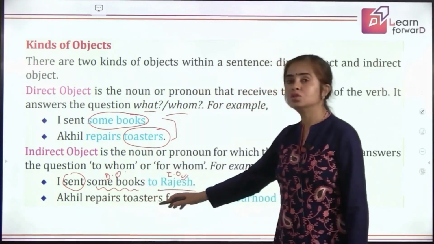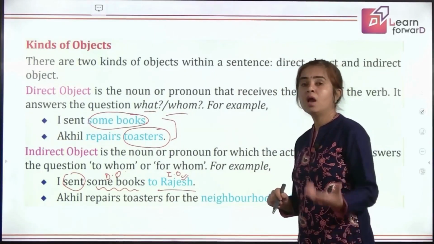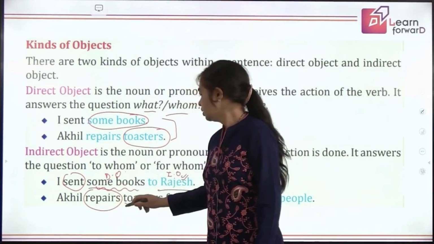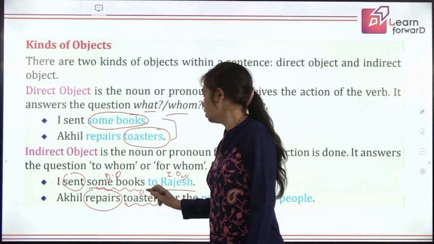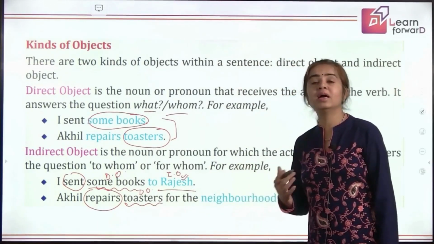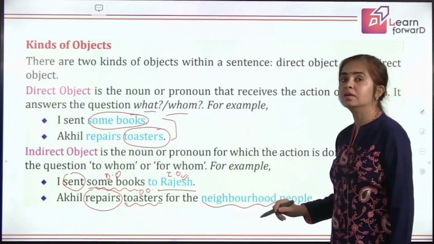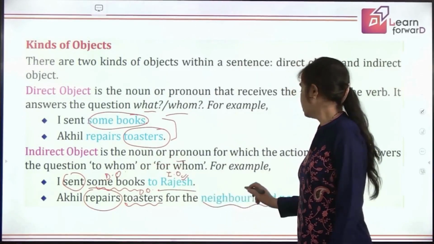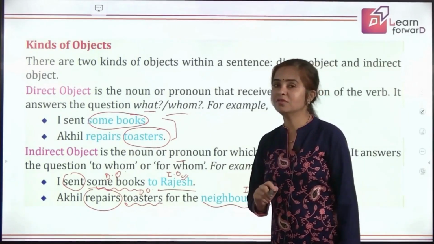Okay, let's extend the next sentence also. Akhil repairs toasters for the neighborhood people. Now, what does Akhil repair? Repair is the verb here. What does he repair? Toasters. So, it's giving an answer to what? So, this is your direct object. And for whom is he repairing? For whom does he repair the toaster? For the neighborhood people. So, when you are getting an answer to for whom or to whom, that gives you the indirect object. I hope this difference is also clear to you.